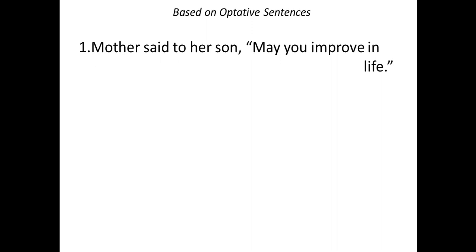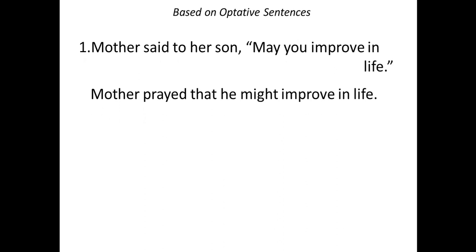So let's move on to see what is waiting for us, and the examples are from optative sentences that start with may. The indirect one: mother said to her son, may you improve in life, and of course mother is praying for her son. Because of this, the reporting verb is replaced by prayed, and the inverted comma is replaced by the conjunction that.